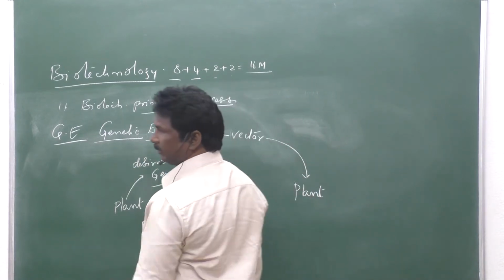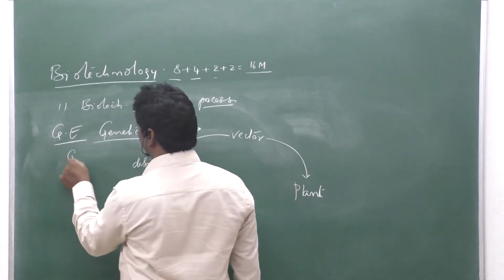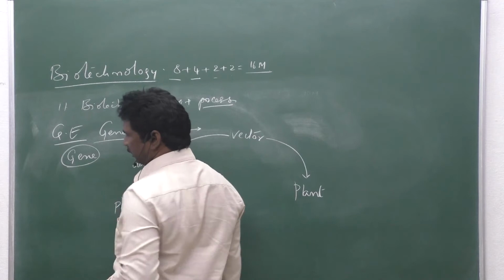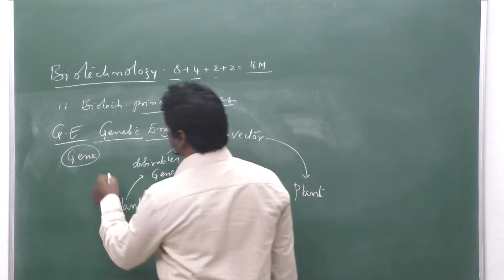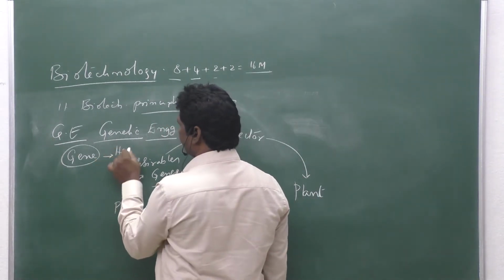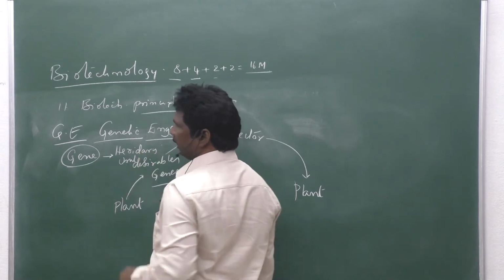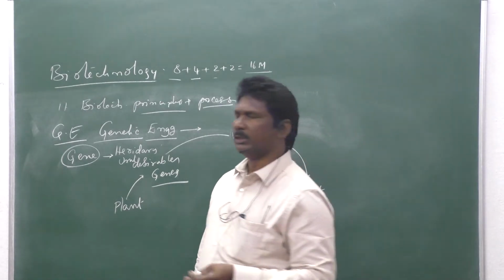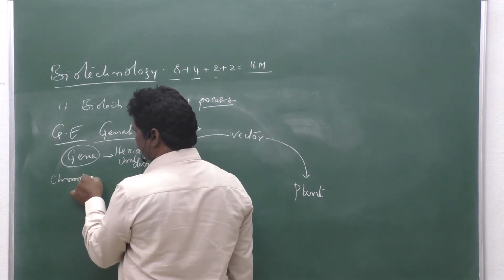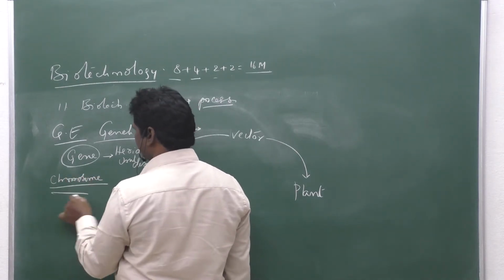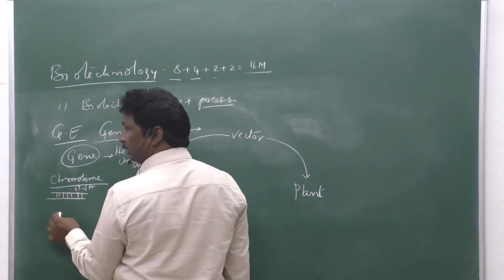Before going to the genetic engineering process, you should know what a gene is. The gene is a hereditary unit. But physically, how is that gene available? The gene is nothing but part of a chromosome, or part of DNA. The DNA contains a sequence of nucleotides.